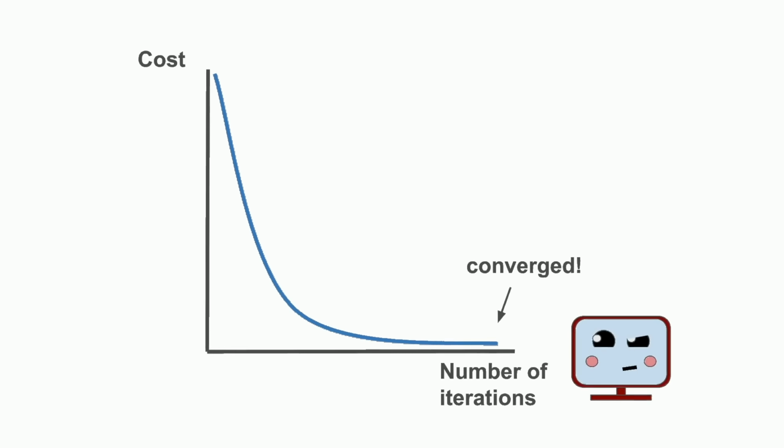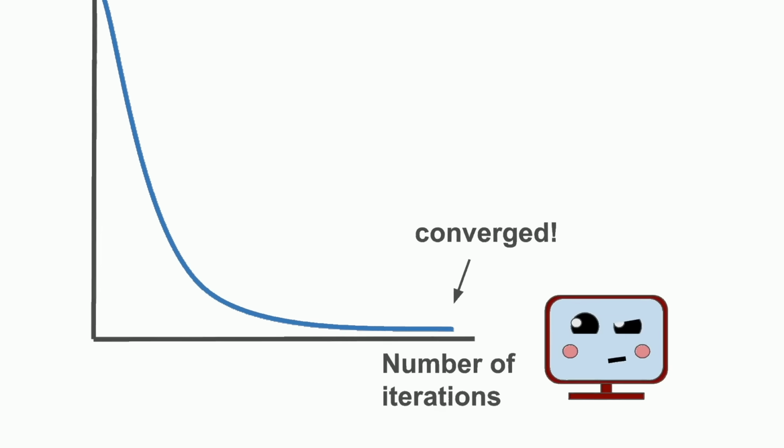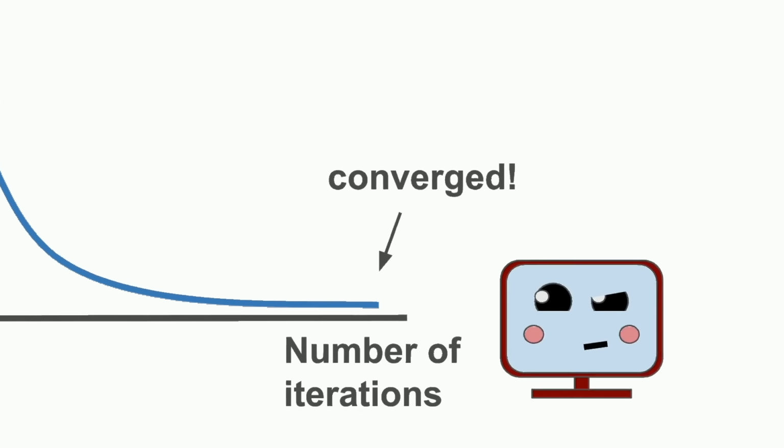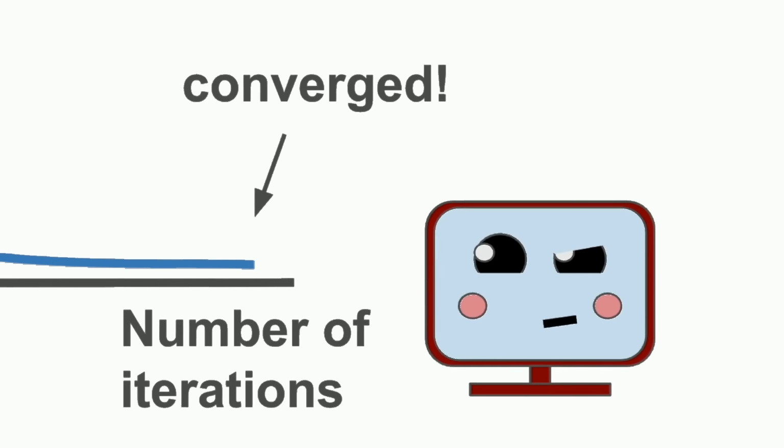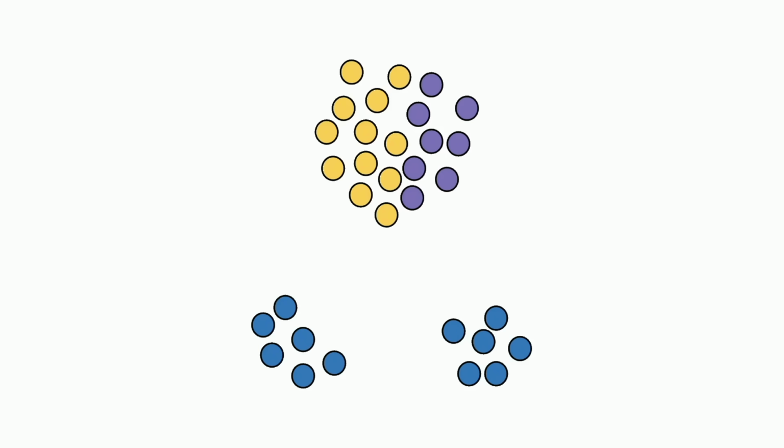But will it always converge to the clustering with the optimal cost? And is the optimal cost even the clustering we want? Consider this clustering. It's clearly not optimal because this other clustering has a smaller cost and is more in line with what we expect K-means to find. And yet, this clustering cannot be updated any further. All points are assigned to their closest center, and all centers are the means of the clusters. It has converged.